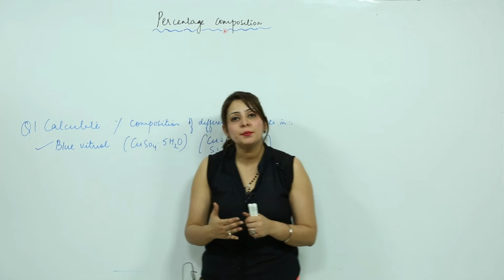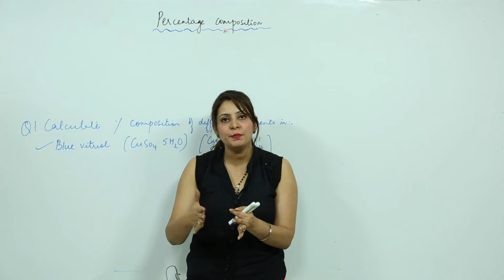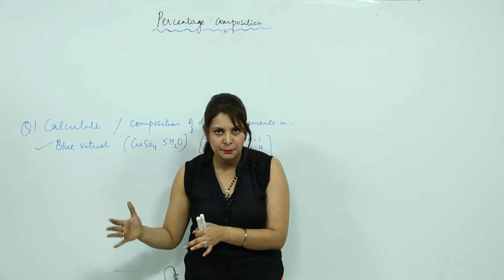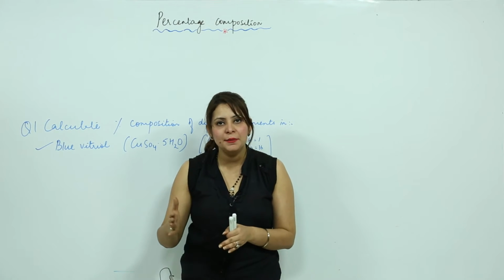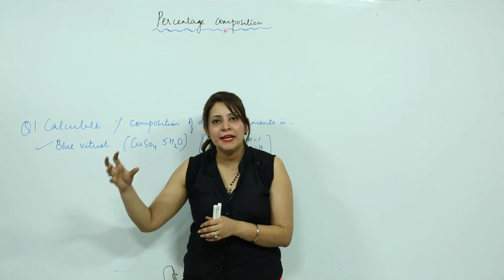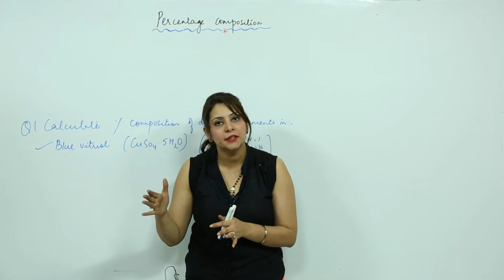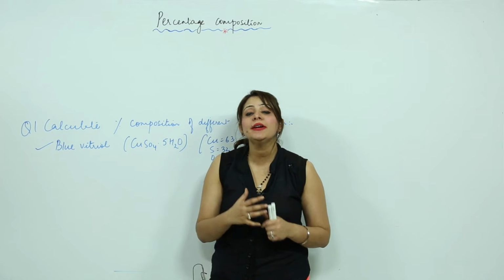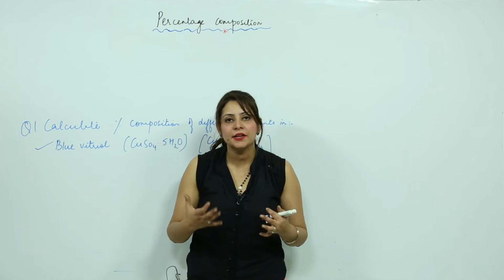So percentage composition actually means the percentage of the mass of an element in a compound. Again, the percentage of the mass of the element in a compound, or you can say the number of parts of the element present in 100 parts of the compound, right? So how do you calculate that percentage composition actually? There is a simple way.